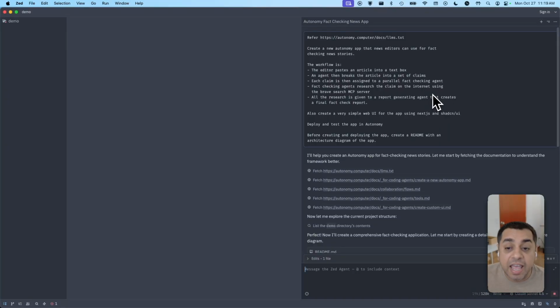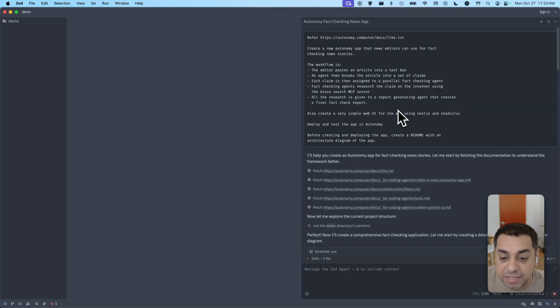And fact-checking agents then research the claim on the internet using the Brave Search MCP server. And all the research is then given to a report-generating agent that then creates a final fact-check report. Also, could you create a nice web UI for this app using Next.js and shadcn? Deploy and test the app in Autonomy, and before you dive in, give me a README with an architecture diagram.